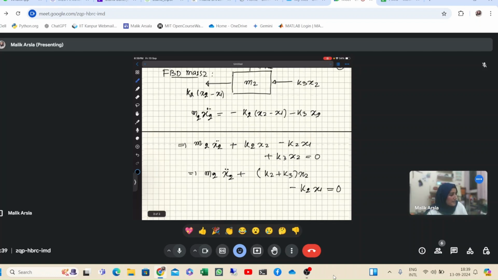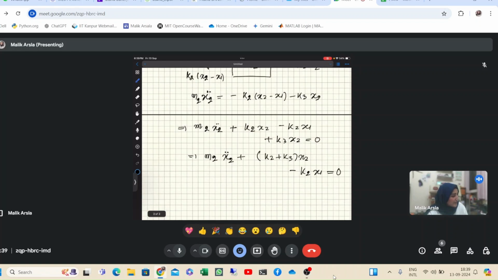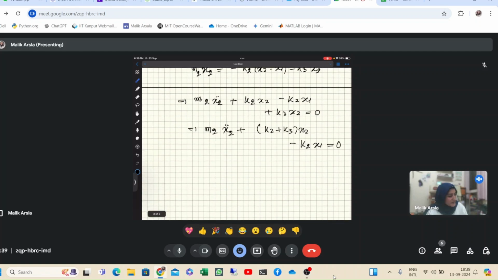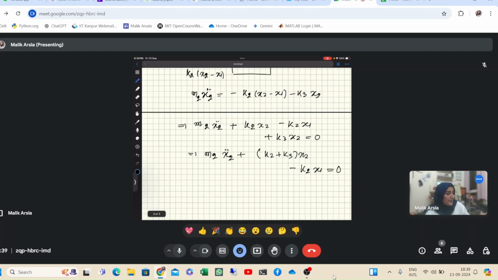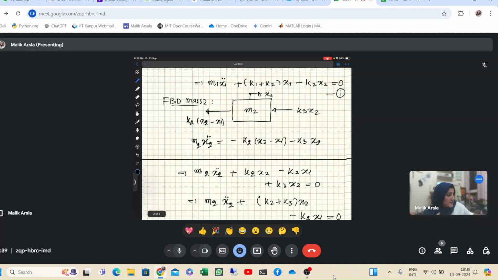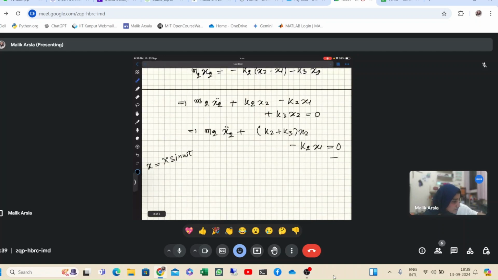Now what we can do in these questions is that one way is we know that x is basically equal to X sine omega t, right? So one way is that we differentiate it twice and then we write x double dot as minus omega square X sine omega t. We substitute this into both of these equations, which I got for mass 1 and mass 2.